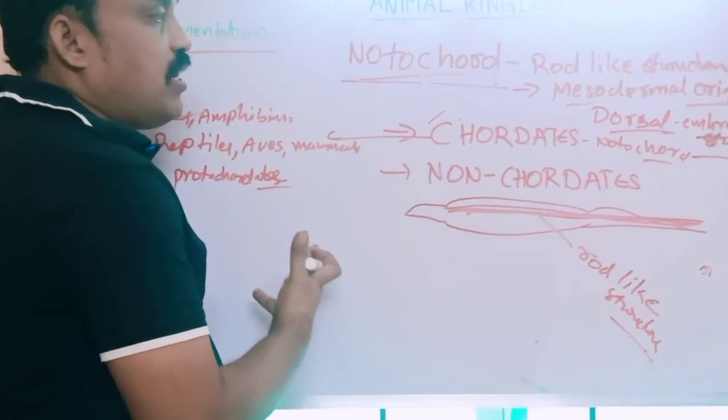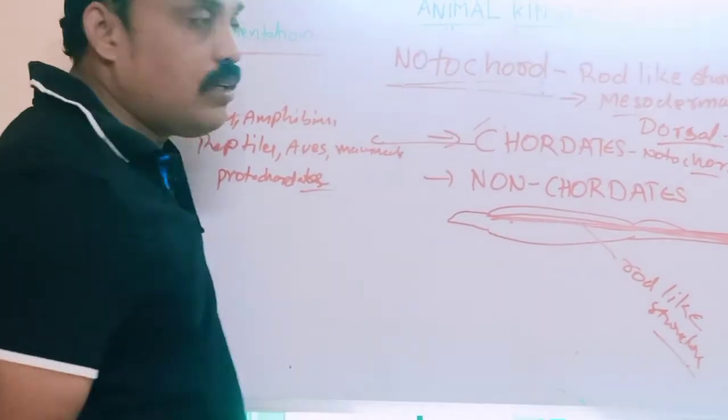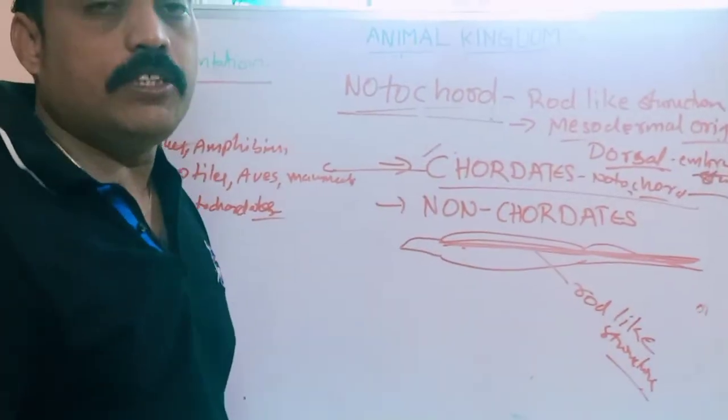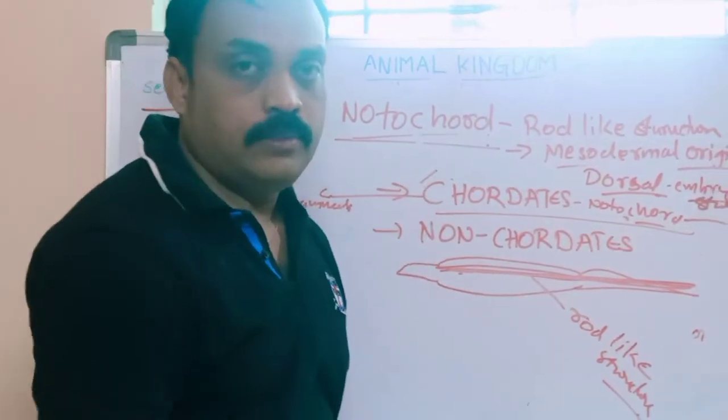These organisms are examples of chordata. What is the meaning of chordata? Which has notochord. What is the meaning of notochord? Rod-like structure which is located in the dorsal region.